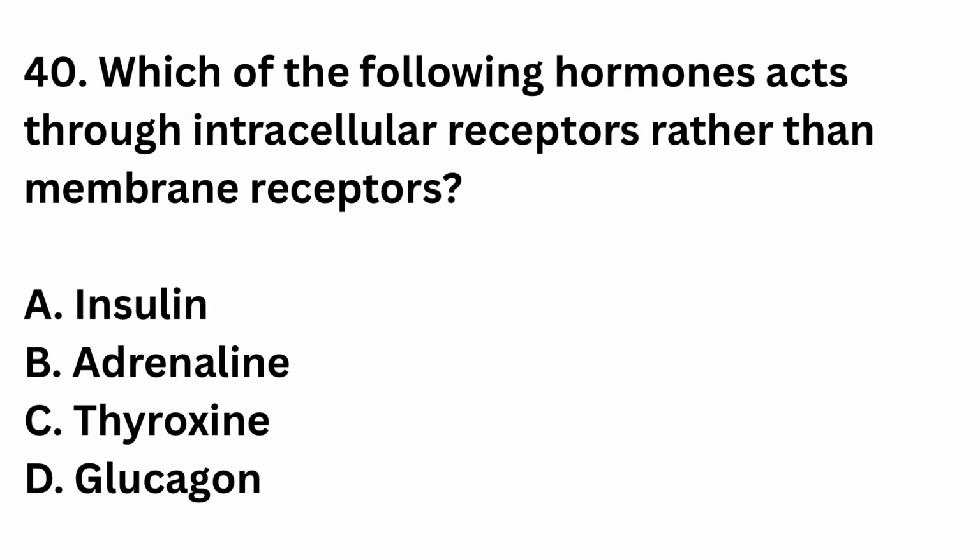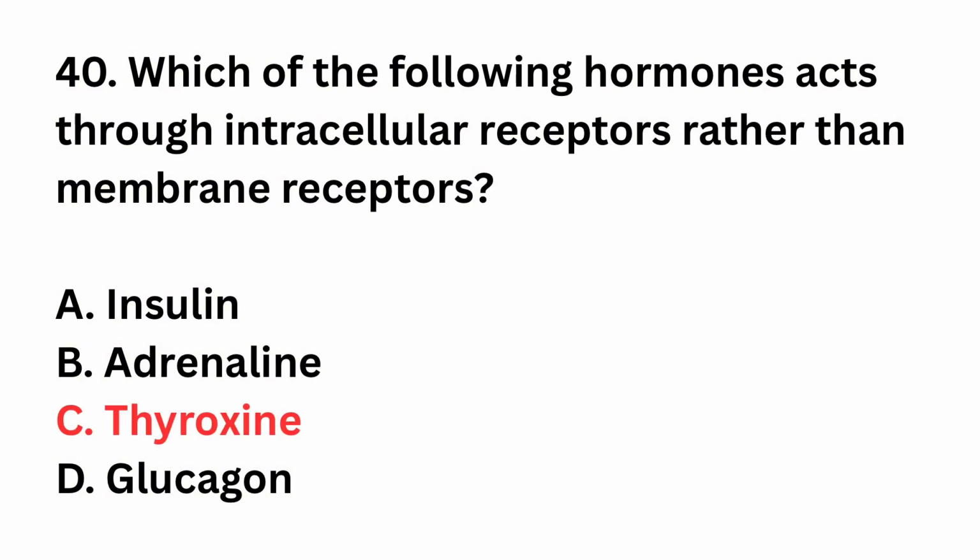Question number 40. Which of the following hormones acts through intracellular receptors rather than membrane receptors? Insulin, adrenaline, thyroxine, glucagon. The right answer is option C, thyroxine. Thyroxine is a lipid-soluble hormone that enters target cells and binds intracellular receptors. Most peptide hormones like insulin act through membrane receptors and second messengers.